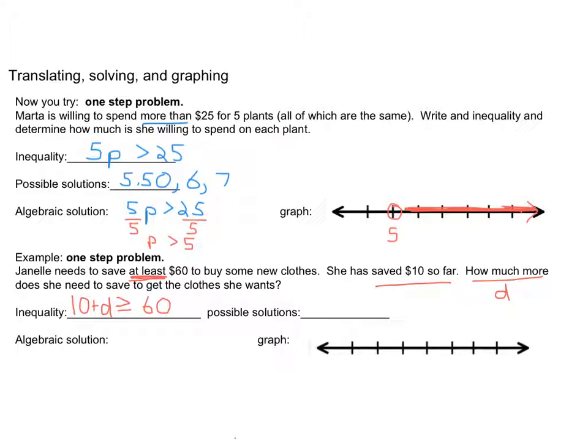So let's think about possible solutions. I need 10 plus something to be equal to 60, so she could save an additional $50, and that'll get her to the 60. And then she can save any amount above that in order to stay above 60. So 51, 55. Maybe she does really well and saves another $60. That number got messy. All right, but let's do an algebraic solution to this. So I'm going to write my problem again.